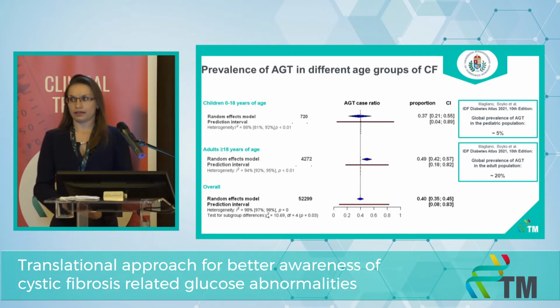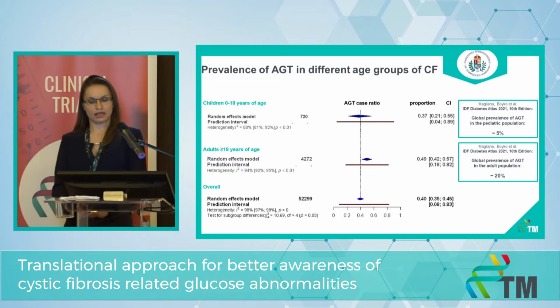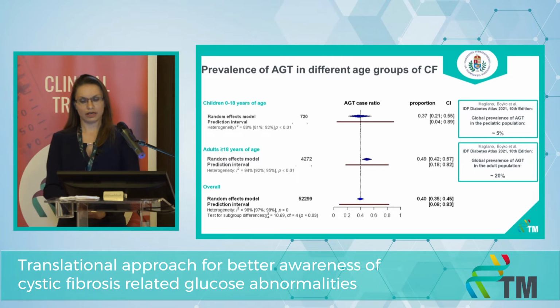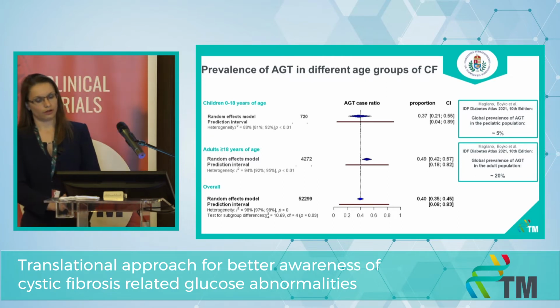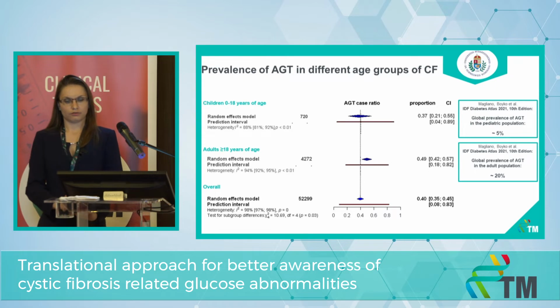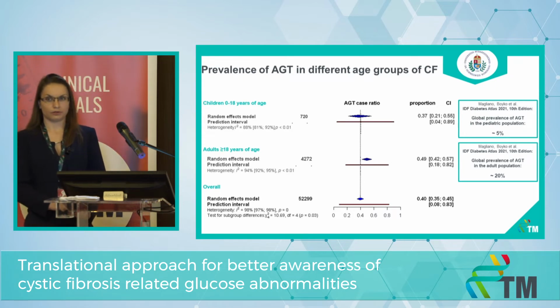It could be due to the fact that we haven't applied any restriction on the study types or on the cystic fibrosis population. So conference abstracts are as involved as articles, and small observational studies as large registry data, and we involve super-selected cystic fibrosis populations such as lung transplanted patients. According to the preliminary results, the prevalence of abnormal glucose tolerance in the pediatric cystic fibrosis population is 37%, among the adults is 49%, and in the overall cystic fibrosis population is 40%.